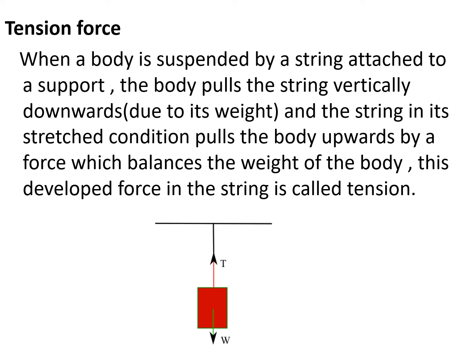As you can see in the figure, the body is hanged from a rigid support. Two forces are acting on the body. One is capital W, another one is capital T. The W denotes the weight of the body and its direction is downward. Always the weight acts towards the ground in the downward direction. T is the tension force which is developed in the string in order to balance the W. Fine. So tension force and W, the weight of the body, both are equal and opposite in equilibrium position.